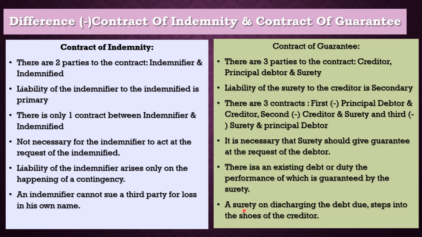Suppose Mahesh fails to repay 10 lakh rupees to Mr. Kapil, and Trisha repays 10 lakh rupees to Mr. Kapil. So a surety on discharging the debt steps into the shoes of the creditor. Whenever the surety repays the amount on behalf of the principal debtor, she becomes a creditor and is into the contract with the principal debtor. So all these are the 6 important differences that exist between contract of indemnity and contract of guarantee.